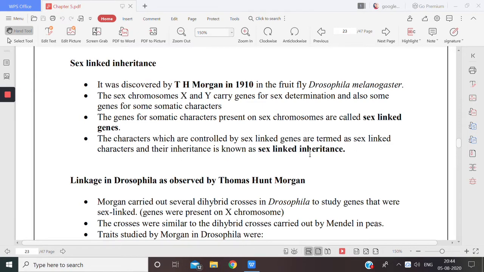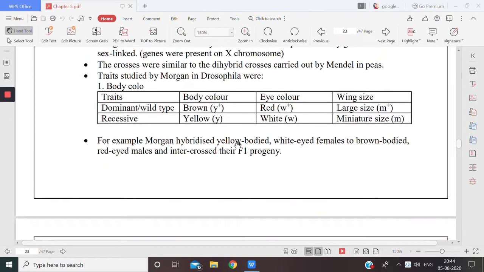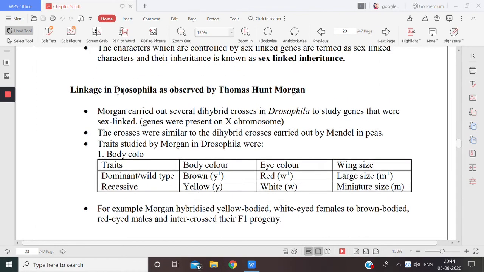Okay, now Morgan studied linkage on Drosophila, and he carried out several dihybrid crosses on Drosophila to study the genes that were sex linked, because he just wanted to know which gene is sex linked. Actually, he was trying to find out the gene which was present on X chromosome. Children, here a point you should note down, that Y chromosomes do not carry any gene.